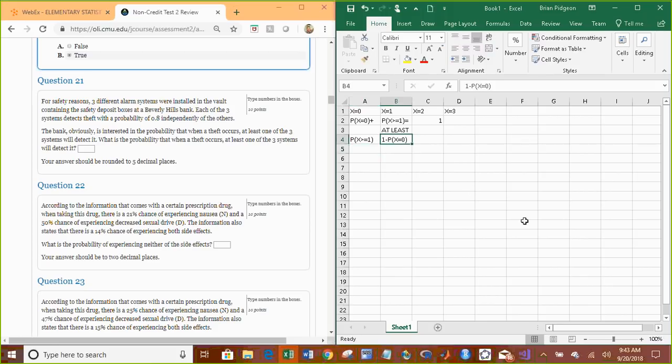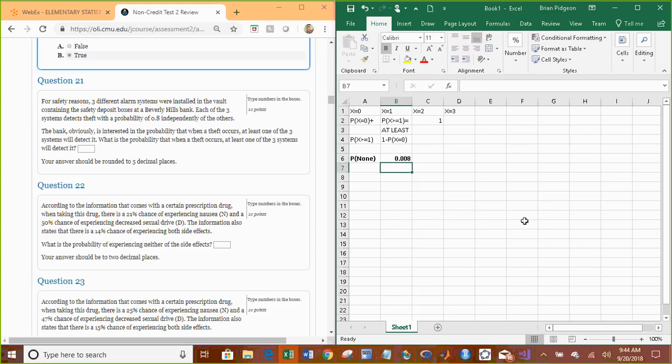We're going to do 1 minus the probability that no detection occurs. So what is the probability that no detection occurs? X is 0 means none. Well, what is the probability that no detection occurs for one system? If it detects it with probability 0.8, that means it does not detect it with probability 1 minus 0.8. But that's for one system. And each system operates independently of the other one, and that's the key here. Because then, to get the probability that no detection occurs for 2 of the systems, we just multiply 0.2 times 0.2. For 3 systems, we just multiply 0.2 times 0.2 times 0.2, or 1 minus 0.8 to the third.